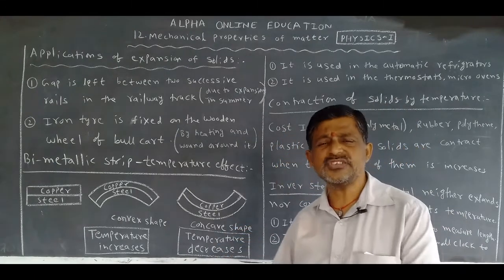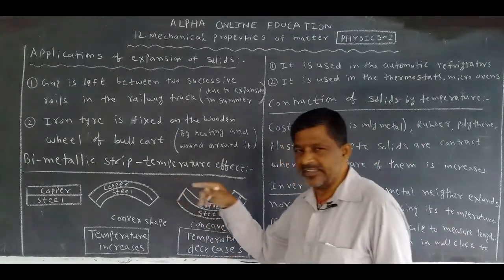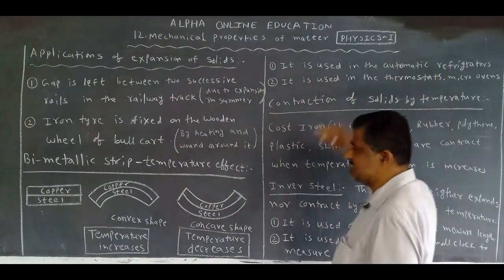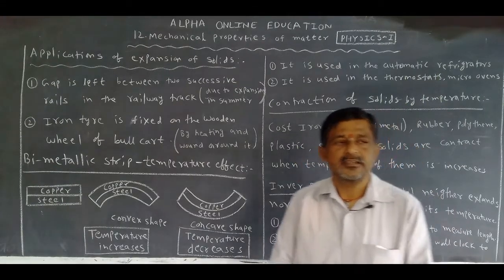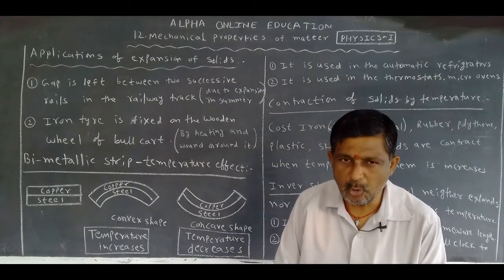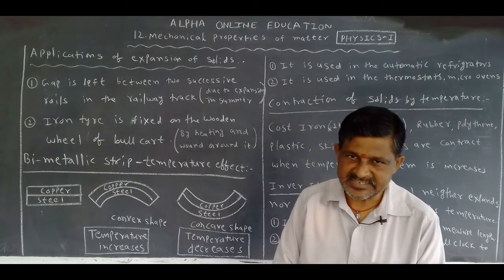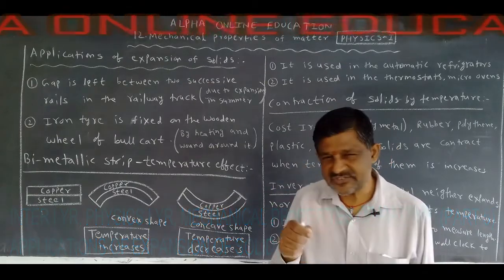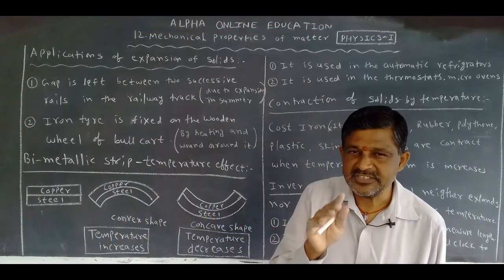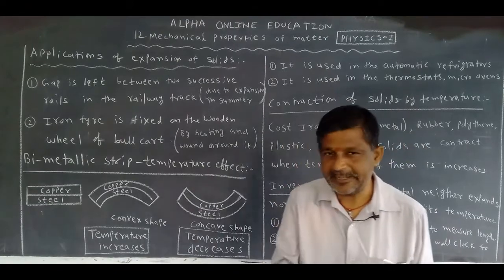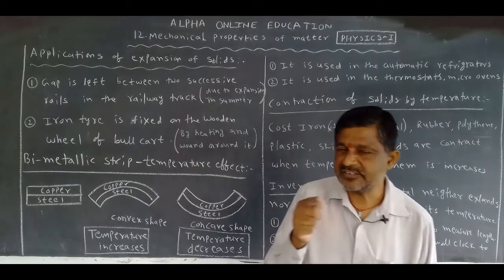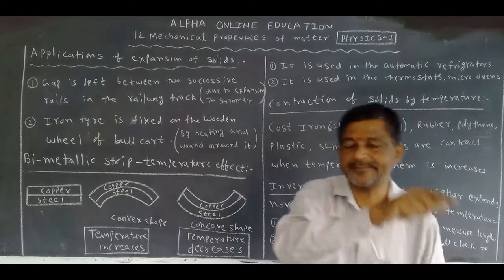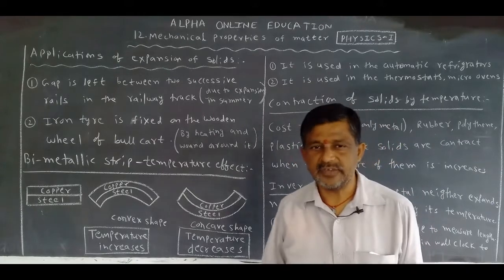But what is the use of this? This bimetallic strip is used in automatic refrigerators. If you have a refrigerator in your house, you watch that sometimes the motor runs, and after some time it switches off by itself. Why does this happen?